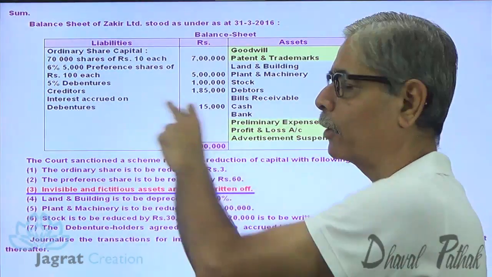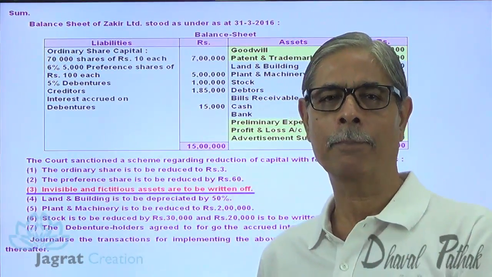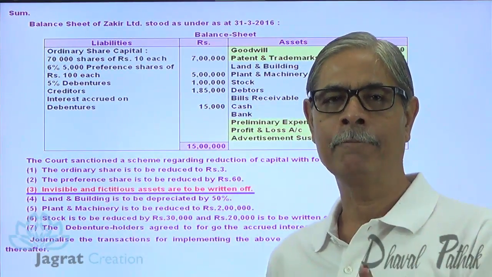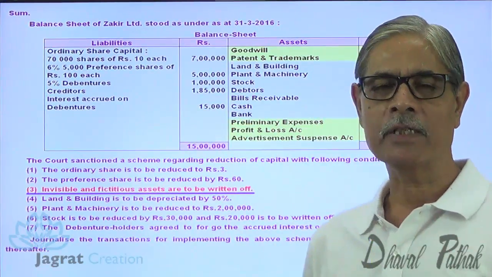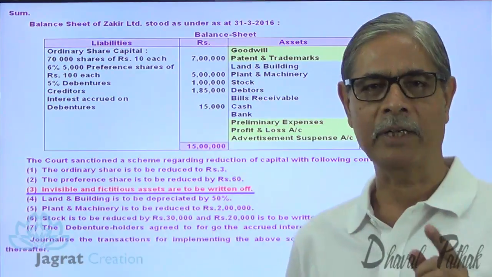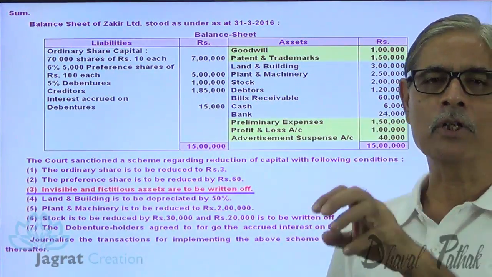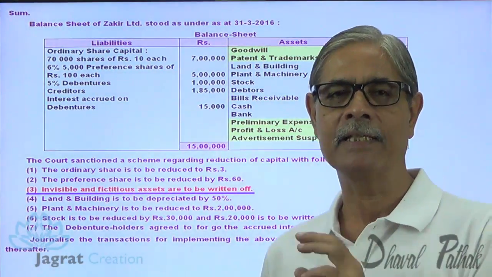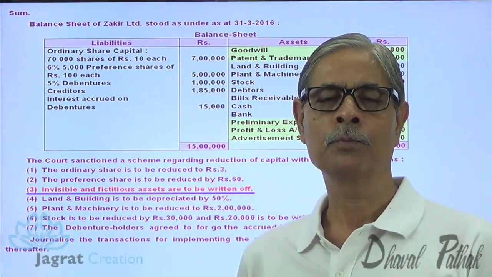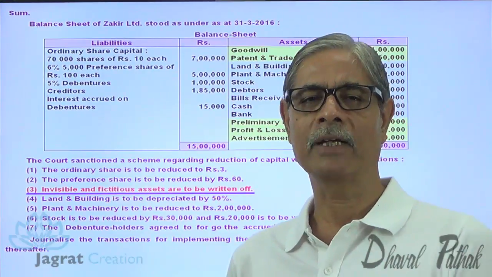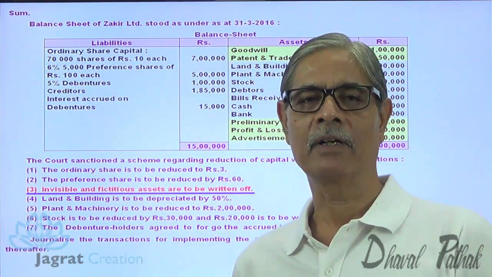The debenture accrued interest not payable, a liability not payable, is also one type of gain, so it is also credited to the capital reduction account. This is how all the losses to be written off will be debited to the capital reduction account, and all contributions made by the shareholders and all gains will be credited. And the revised value of assets and liabilities will be reported in the balance sheet.